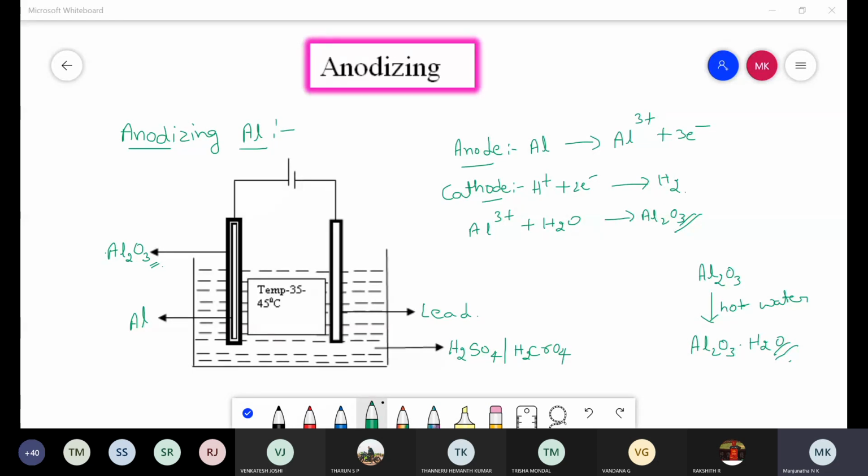Then it gives a stable oxide layer, hydrated aluminium oxide, which prevents further corrosion of the metal. It's clear. So these are the reactions observed in the anodizing of aluminium.